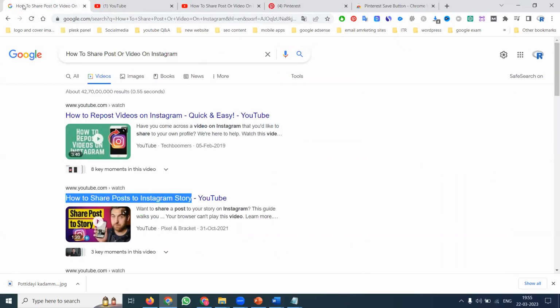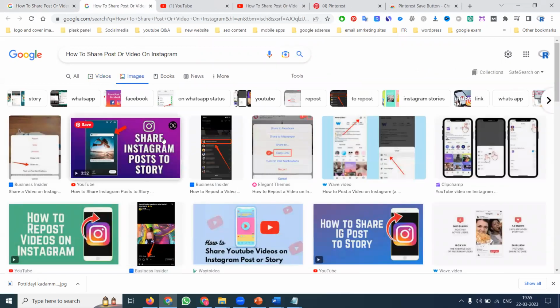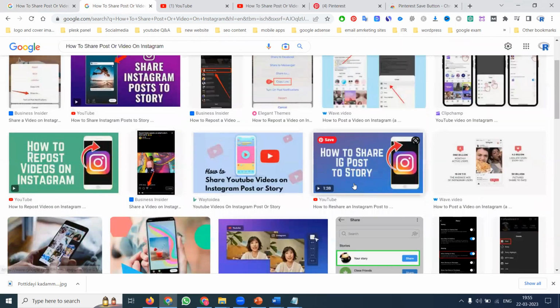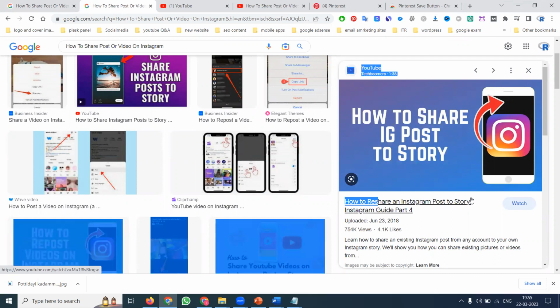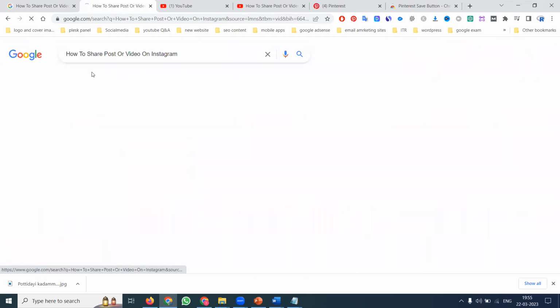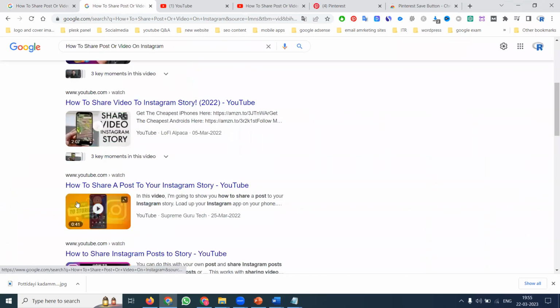When people search this keyword, you can show it in image form and promote it to the YouTube video. So this is all here. How to reshare an Instagram post to story. It is simple, the guidelines will be here. So we can use this particular option. However many methods you have, all those methods can be used here.